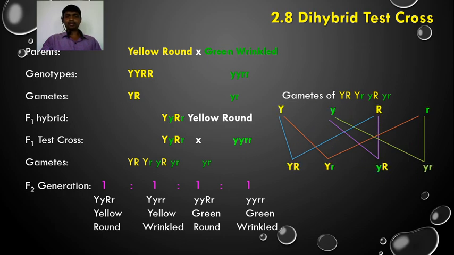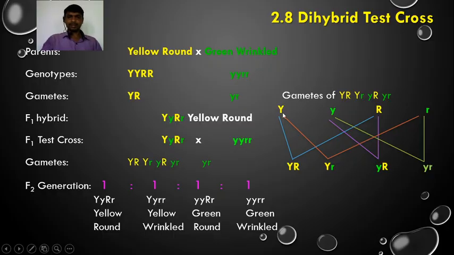So this is the case where we make the gametes of the F1 hybrid. In the F1, we write all four alleles separately: capital Y, small y, capital R, small r. Now by different combinations we get four different types of gametes.